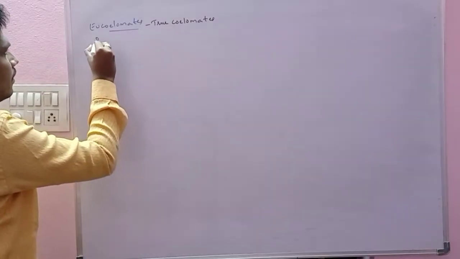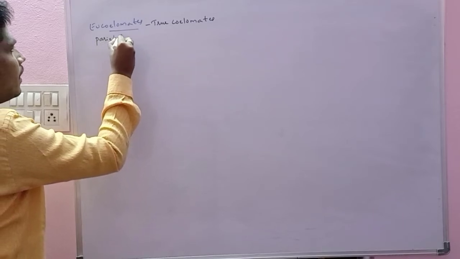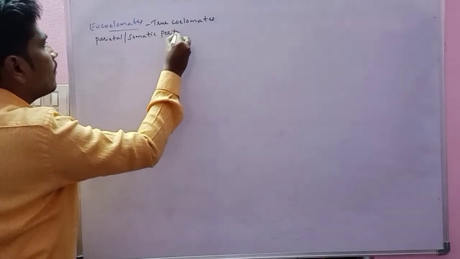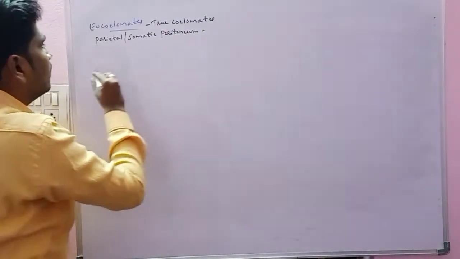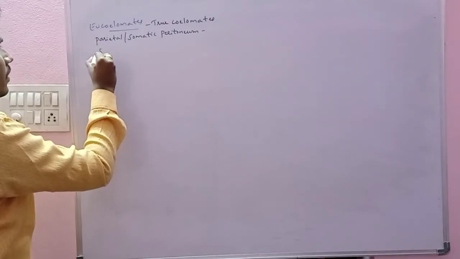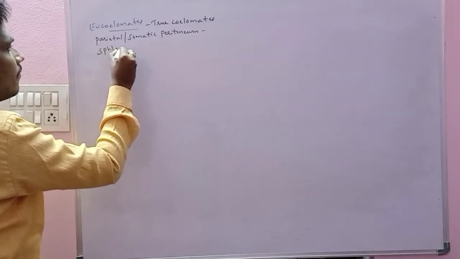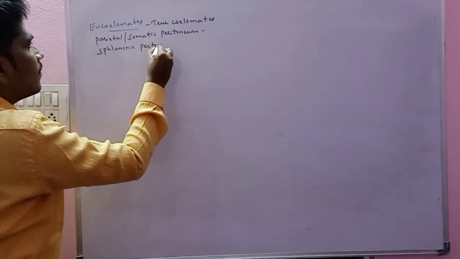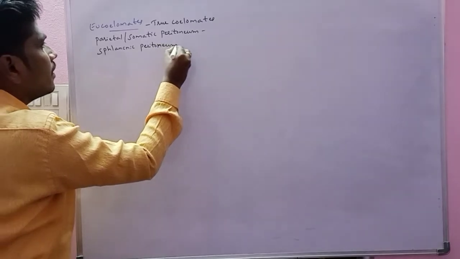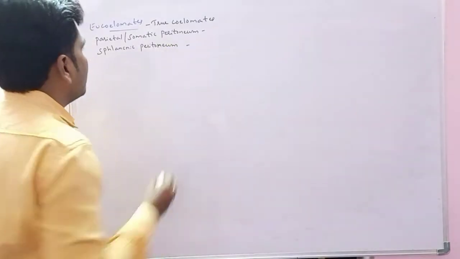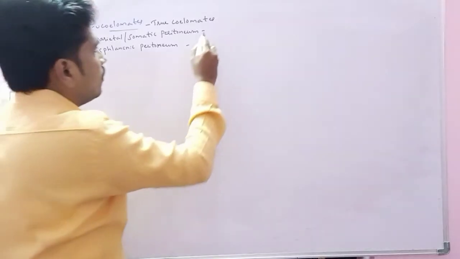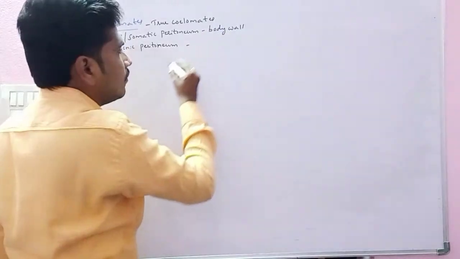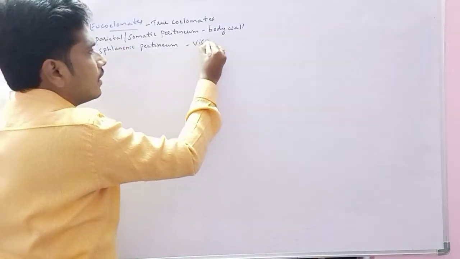Parietal or somatic peritoneum. Peritoneum indicates lining. Then we have the splanchnic peritoneum. Parietal or somatic peritoneum lines the body wall, and splanchnic peritoneum lines the visceral organs.